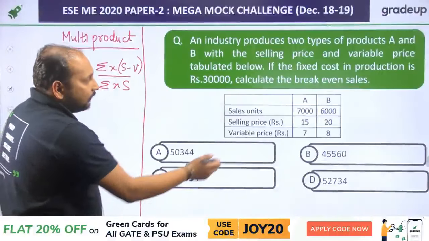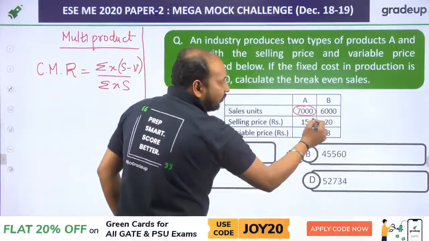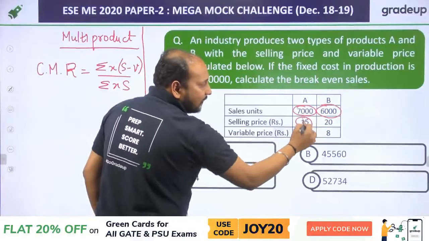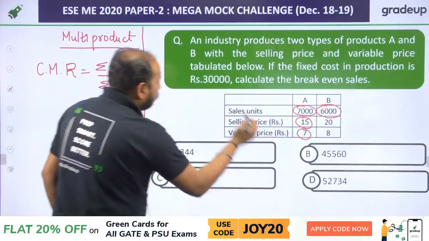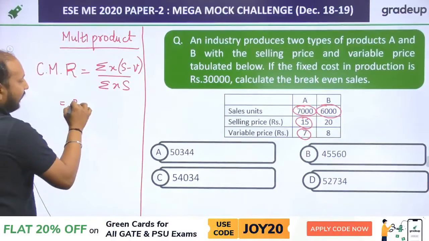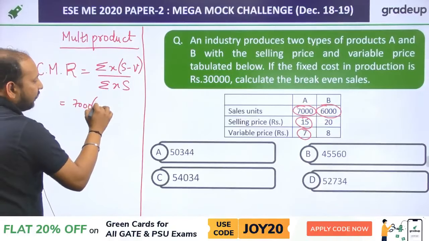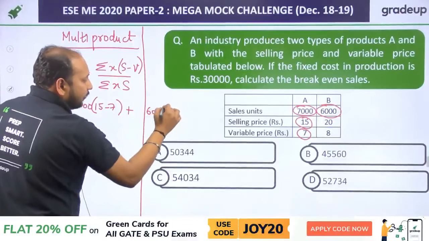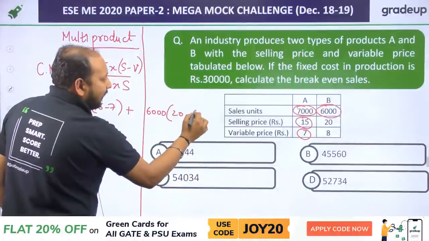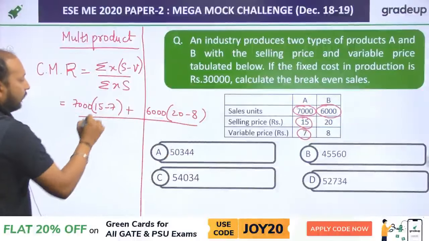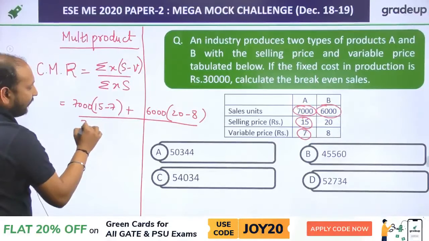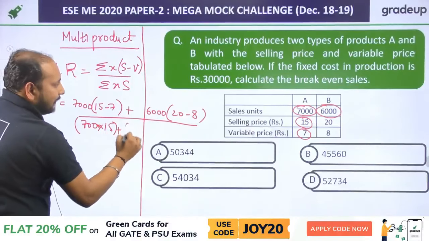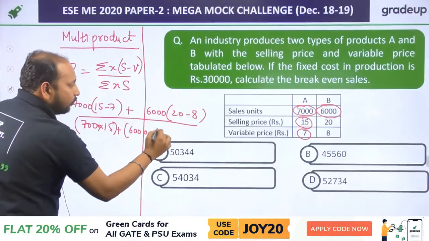Where x is, we are having x as 7,000 and 6,000, that is x1 and x2. S is the selling price, the corresponding selling price is 15, the variable price is 7. So you can directly write this is 7,000 into 15 minus 7 plus 6,000 into 20 minus 8 upon x, which is your 7,000 into 15 plus 6,000 into 20.